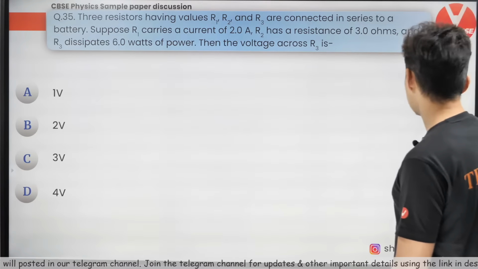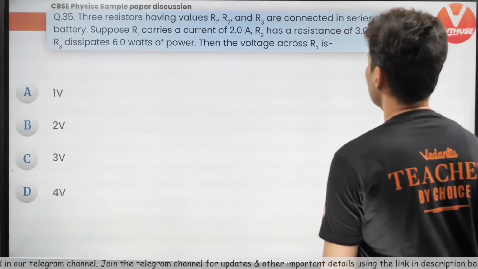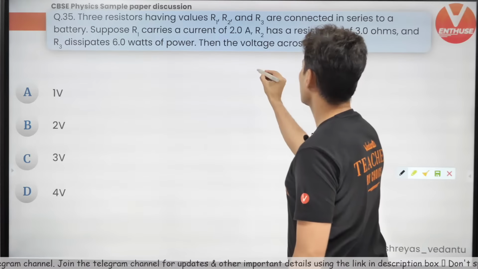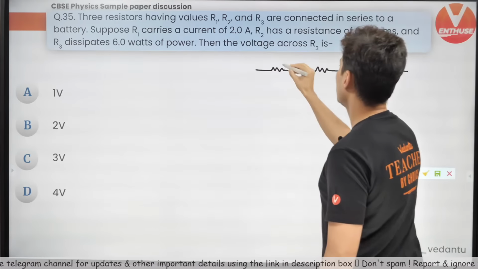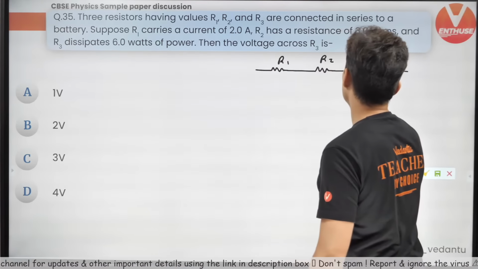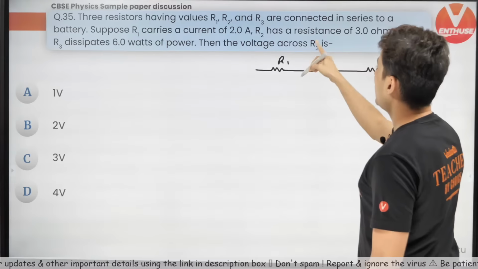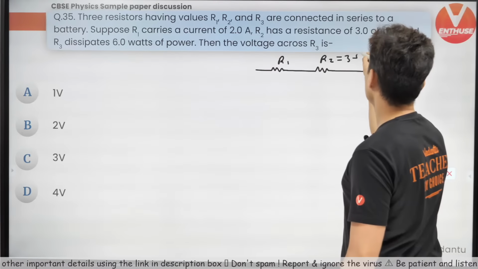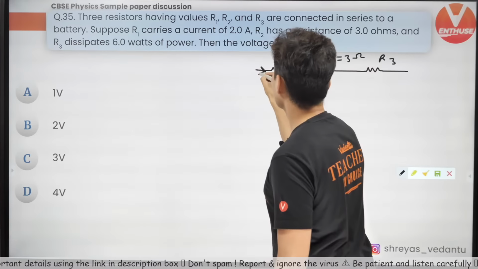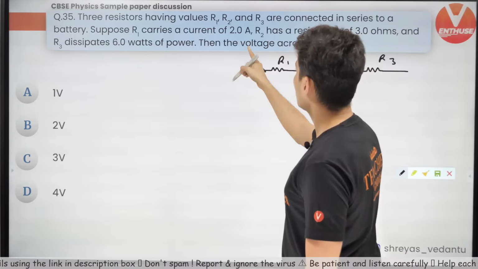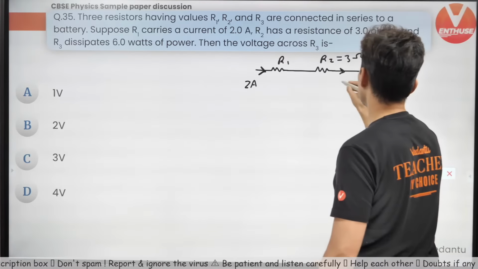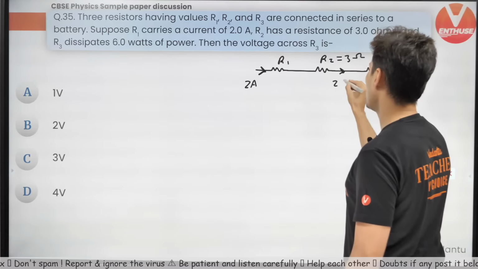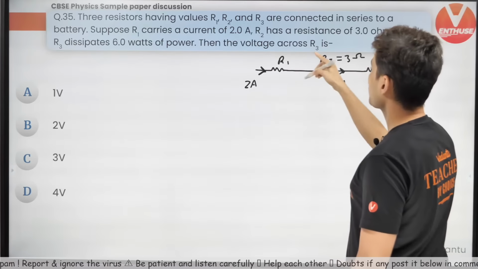Okay, let's figure this out. There are 3 resistors in series. So you have R1, R2 and R3. R2 has a 3 ohm resistor. Current through this one is how much? 2 amperes. By the way, whatever current flows here will also flow over here. There is nothing great about it. 2 amperes will flow everywhere.